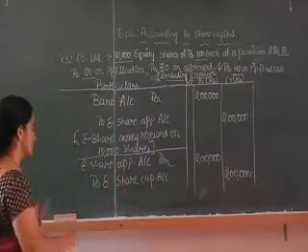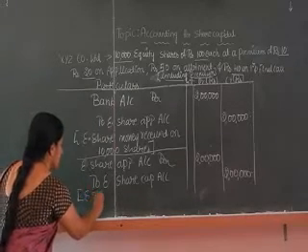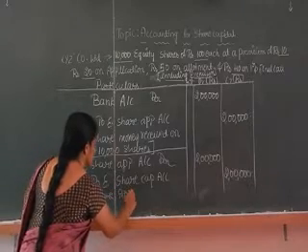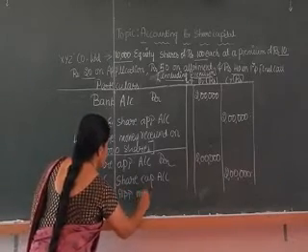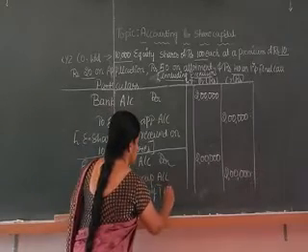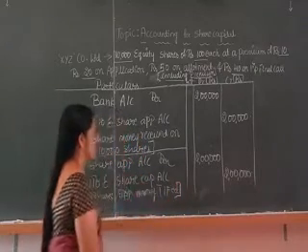And the narration has to be written again: equity share application money transferred to equity share capital account.